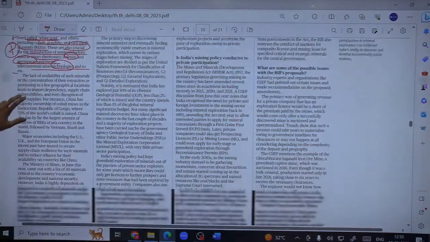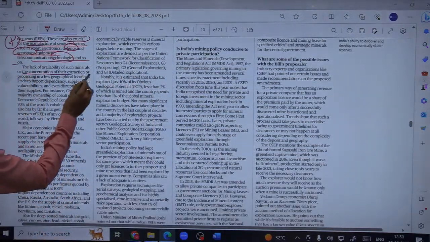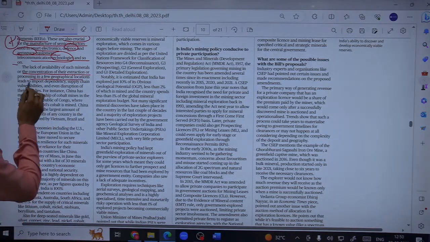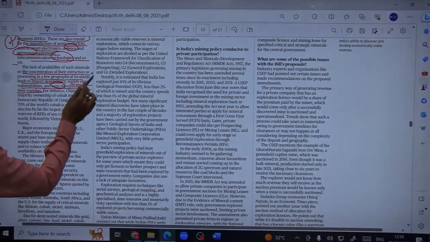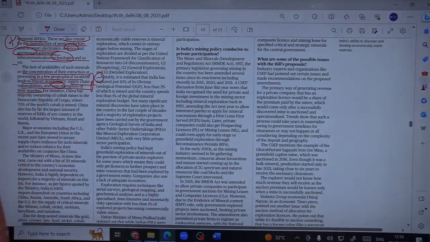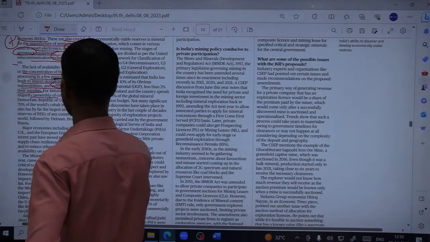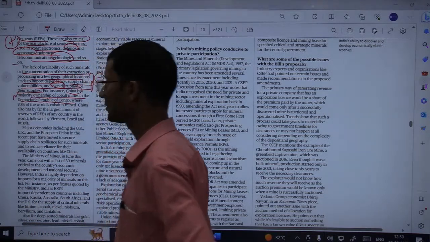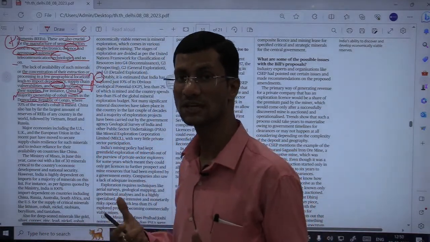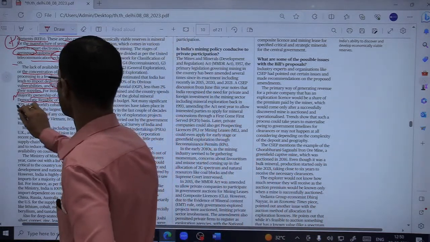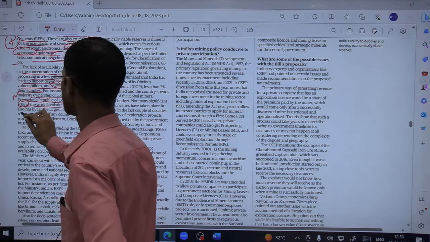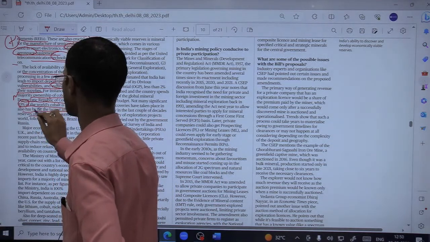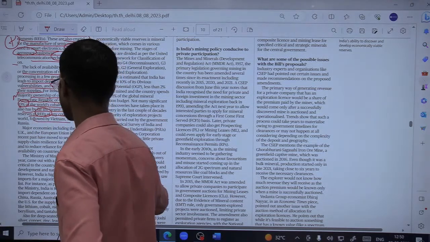Okay. So the lack of availability of such minerals or the concentration of their extraction or processing in few geographical locations leads to import dependency, supply chain vulnerabilities and even disruption of their supplies. So these are the downsides or negatives of high dependency on imports. For instance, China has majority ownership of cobalt mines in DRC, that is Democratic Republic of Congo. In the Democratic Republic of Congo, 70% of the stake in cobalt mines is China's. Where 70% of the world's cobalt is mined, China also has by far the largest amount of reserves of rare earth elements of any country in the world, followed by Vietnam, Brazil and Russia.